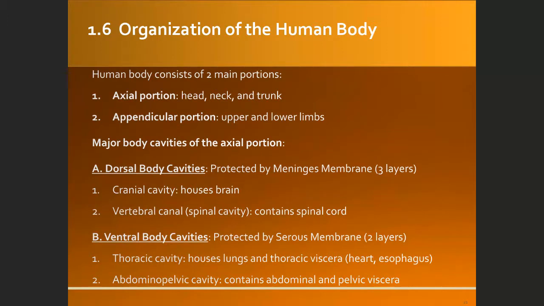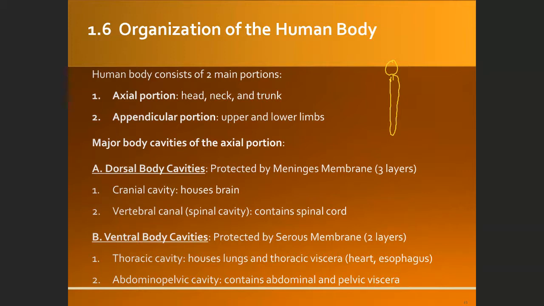So the human body consists of two main portions. The first one is called the axial portion, which is in the middle. That consists of the head, the neck, and the trunk of the body.